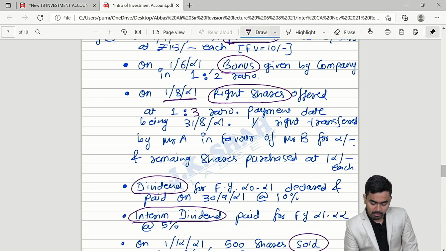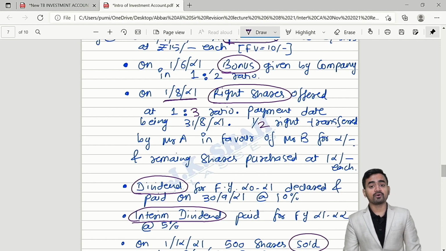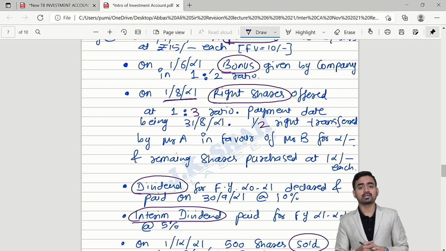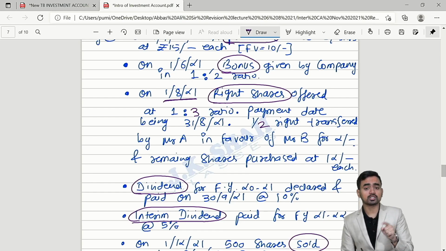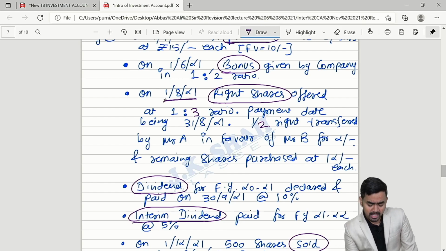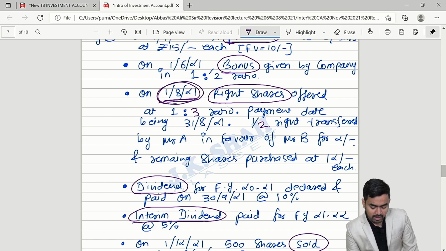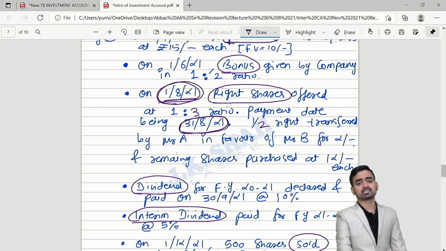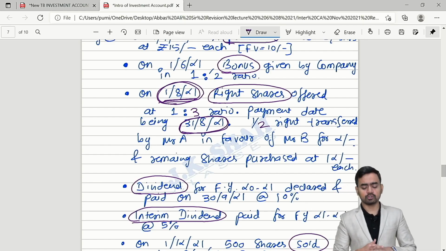Over here, I am making changes, writing half right. Please check on the screen. On 1st August 21, some right shares were given in the ratio 1:3. Payment date being 31st August 21. Sir, we are every time confused between two dates in the right share case. Please understand. What is the meaning of these two dates?